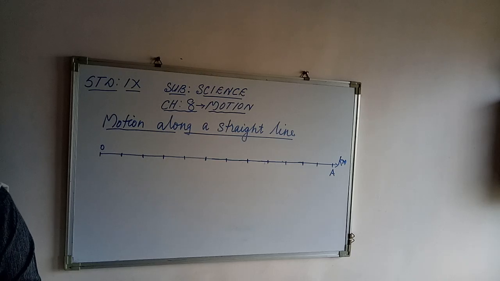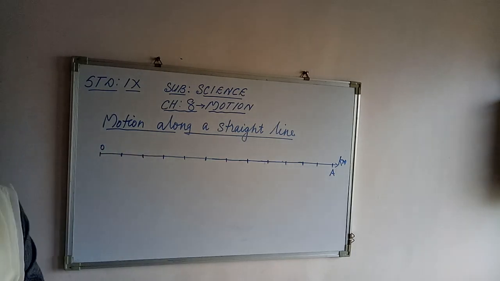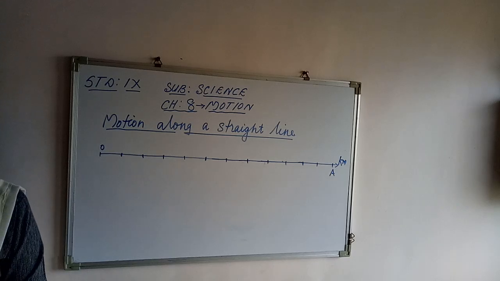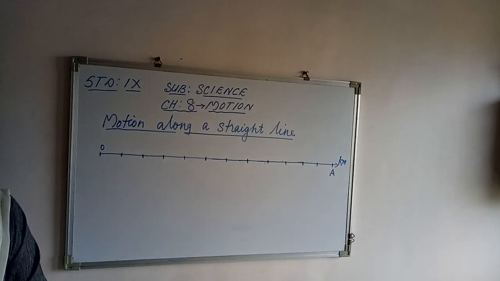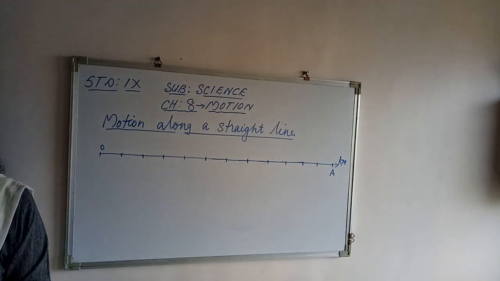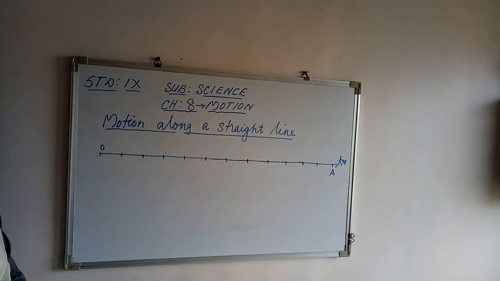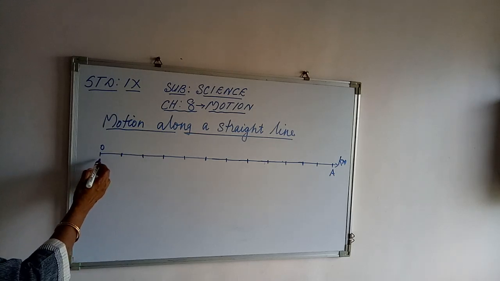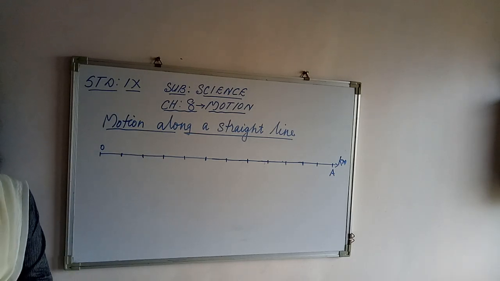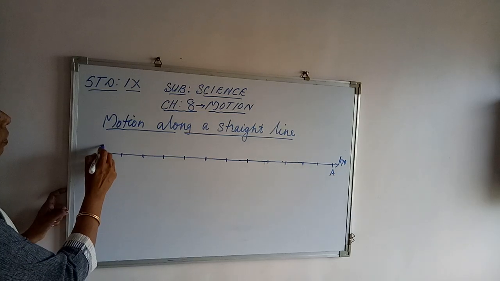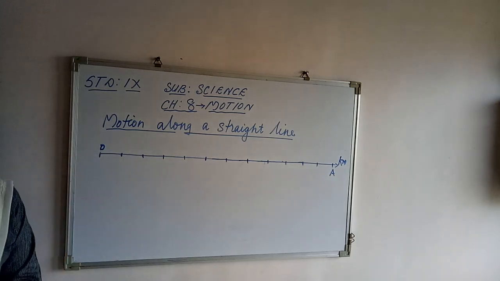Now we shall describe this with the help of an example. Consider the motion of an object along a straight line. The object starts its journey from the point O, and that is taken as the reference point. So O is the reference point.